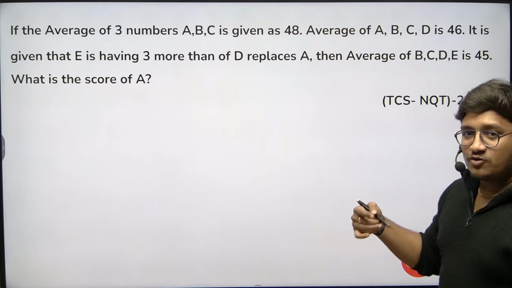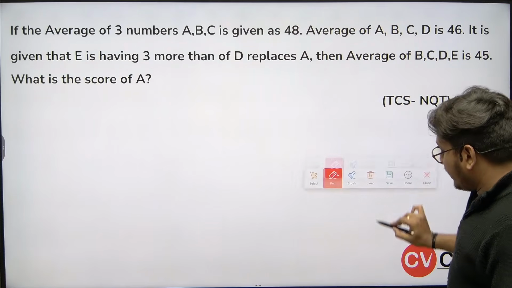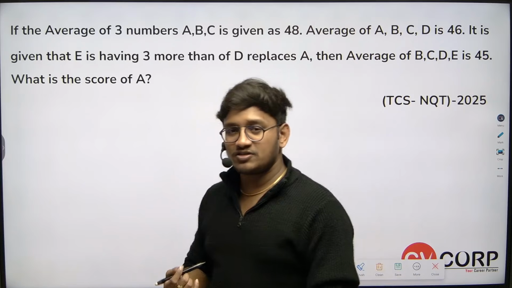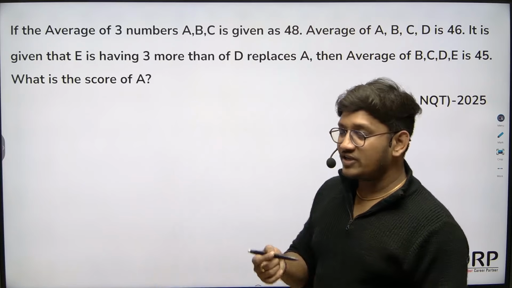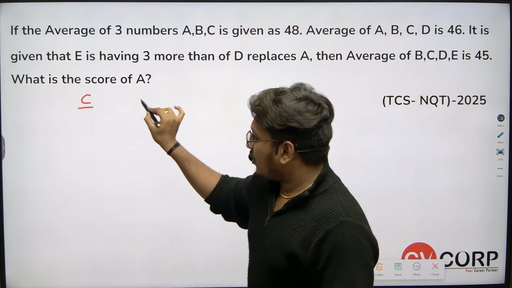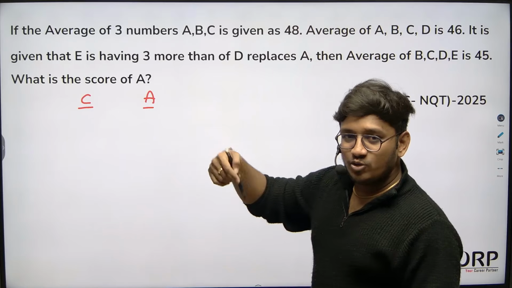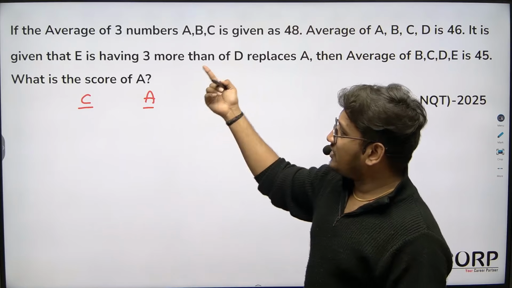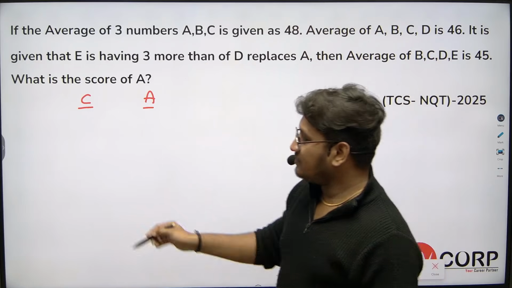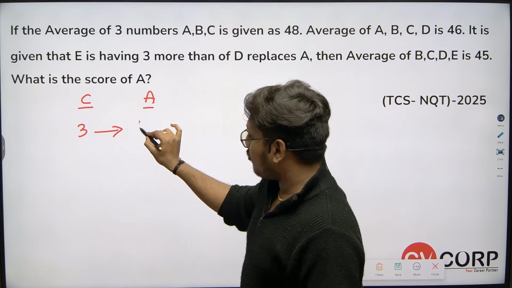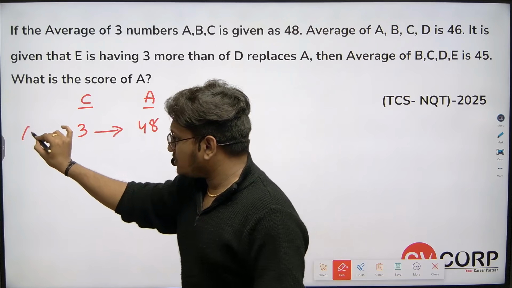Again, the question is from averages. The same pattern of question we discussed in the averages concept video. Just go through that before this. Here count and average is a shortcut we used there, so I'm using the same shortcut so that you will understand it clearly. Initially, the average age of 3 members A, B, C: how many people are there? 3 members. The average is 48.